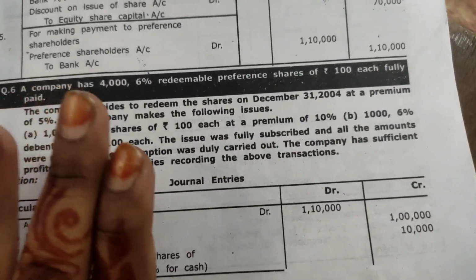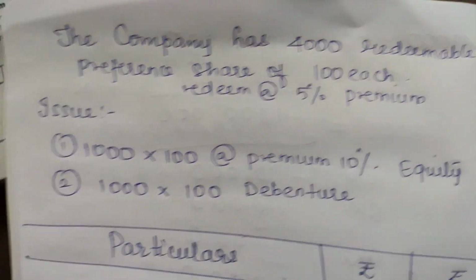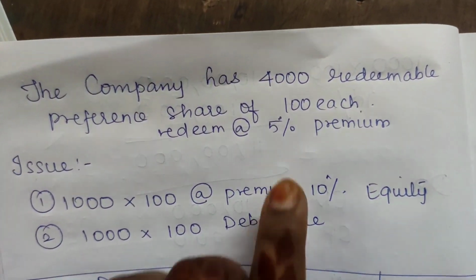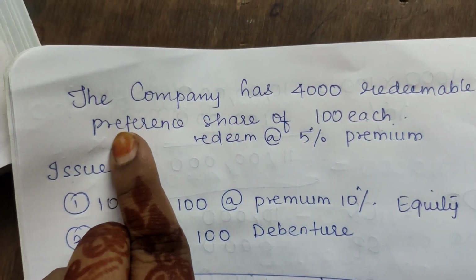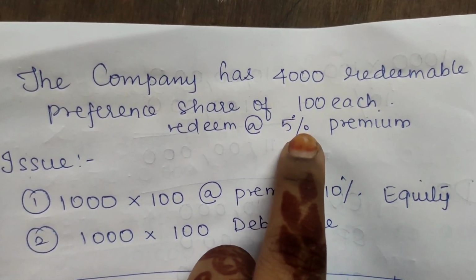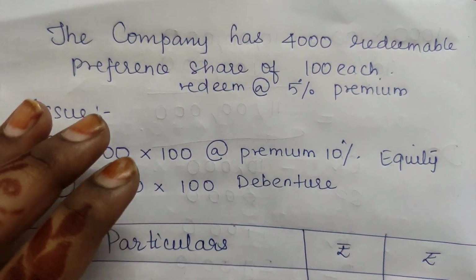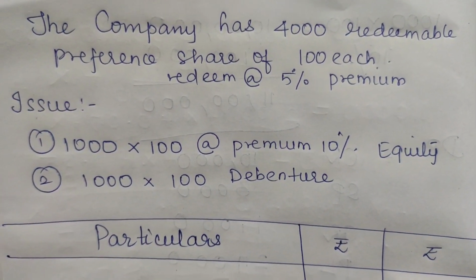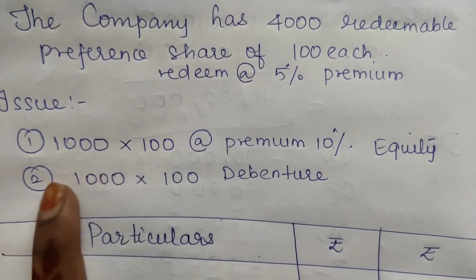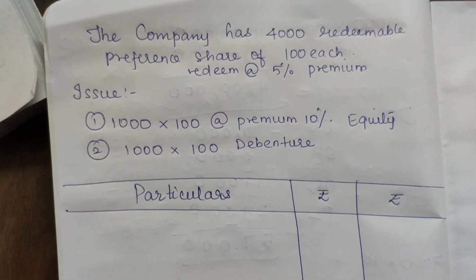So okay, first we'll write down the due entry. Now easily you can understand, the company has 4,000 redeemable preference shares and it's going to redeem them with a 5% premium. So in order to redeem, the company has issued certain fresh shares. One is equity, which is 1,000 of 100, and the other is 1,000 of 100, which is a debenture. First we'll write down the due entry.